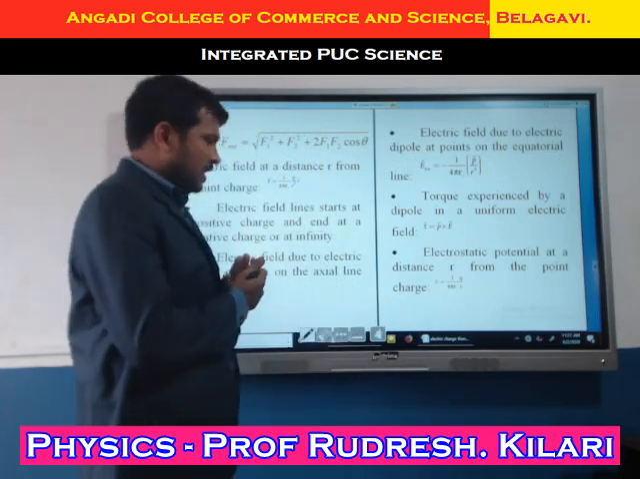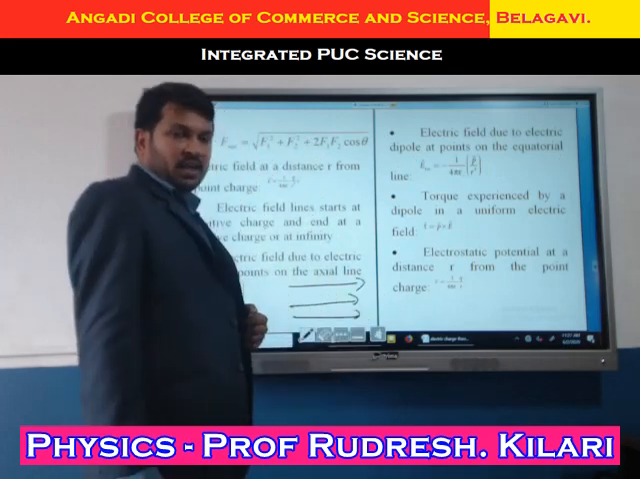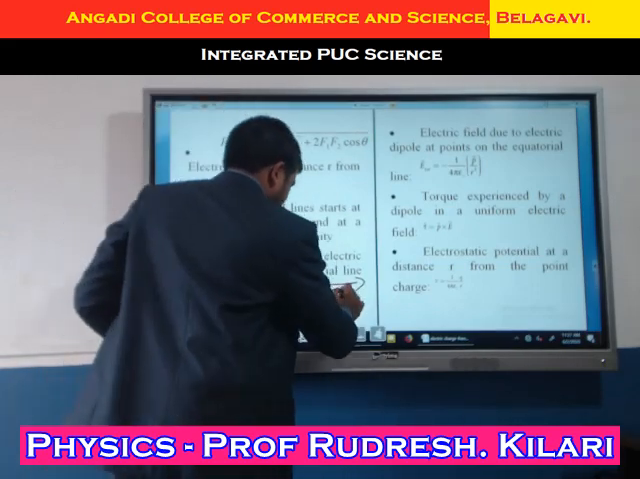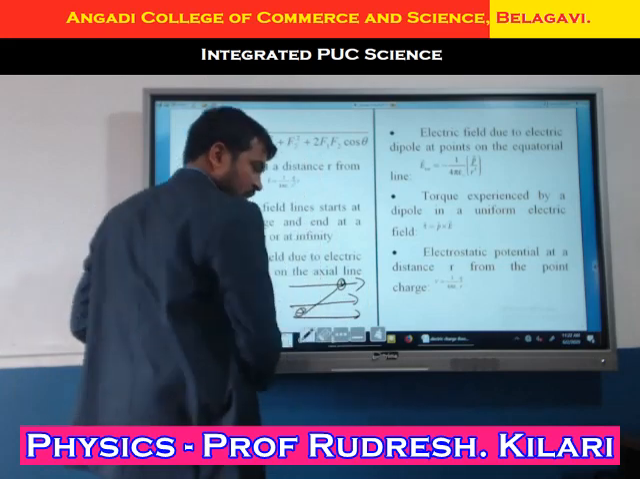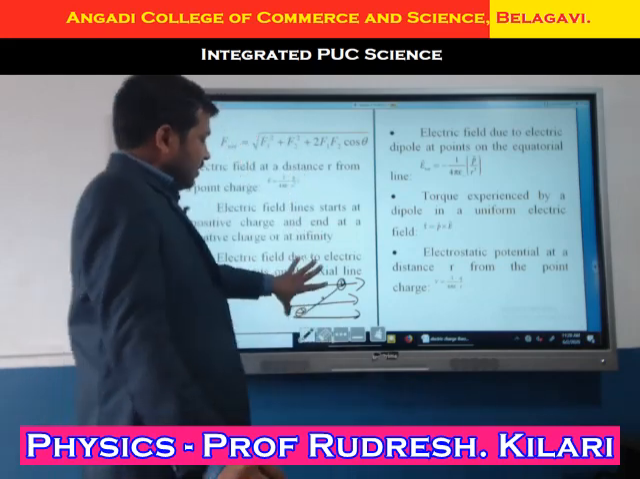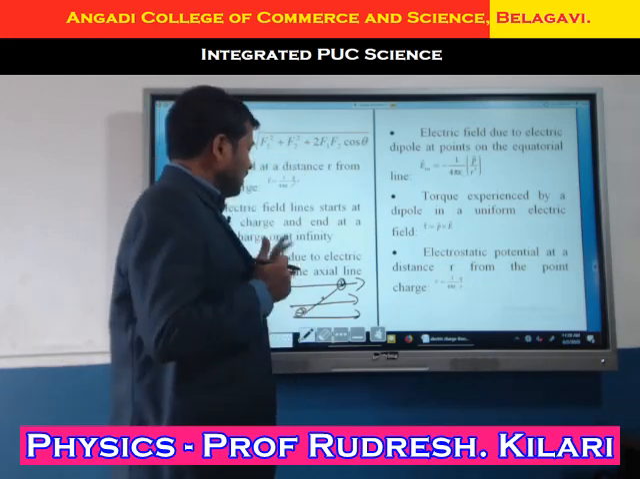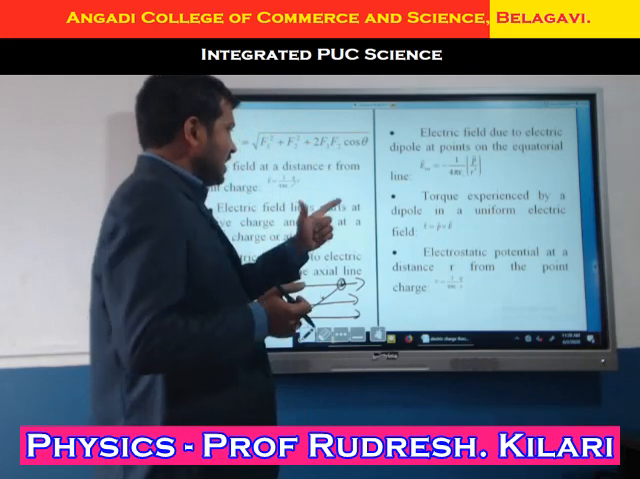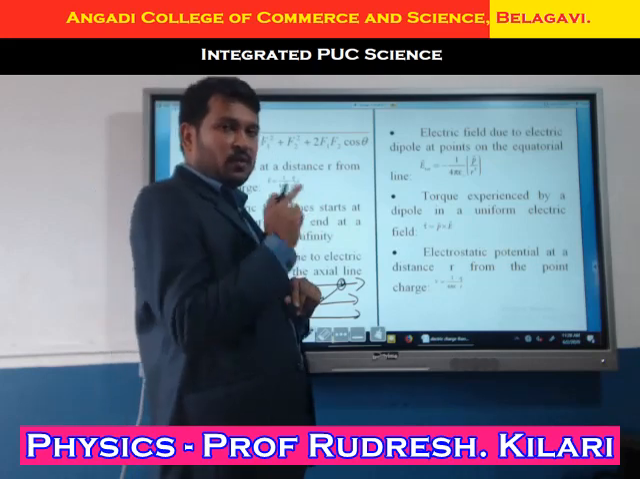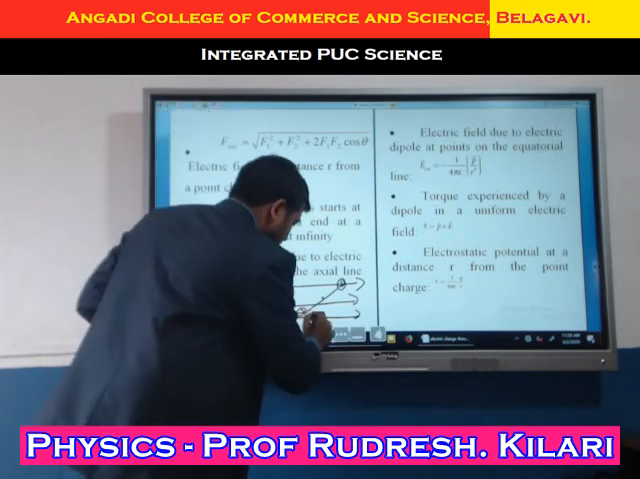Okay, next one is torque. Here we'll consider electric field lines. In these electric field lines, I will place one electric dipole, that is, a positive and a negative charge, attached at the center. What will happen? This electric dipole starts experiencing a twist. That twist we call a torque. The force into the perpendicular distance is known as torque. This one will experience a force, right?